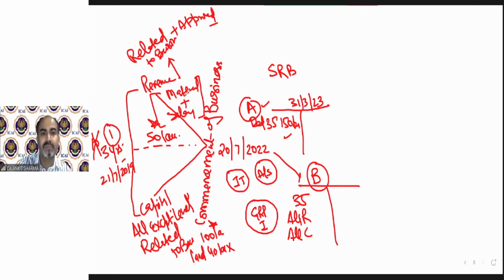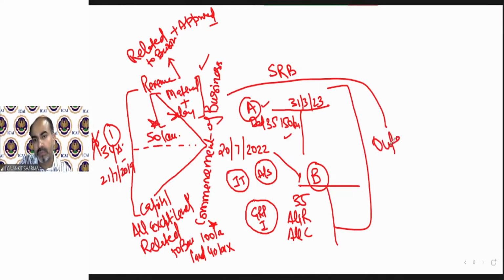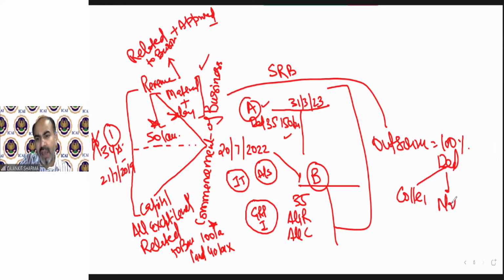If the research is done by yourself, whether before commencement or after commencement, there are the provisions above. If the research has not been done by you but is outsourced, then 100% deduction will be allowed in different cases, whether it's a college, a national lab, or a company working on that. It should be approved by the government and related to business. And in some cases, they are allowable even if that is not related to business. So that's why the whole deduction has been allowed under Section 35 for all the capital expenditure. So we cannot claim normal depreciation.